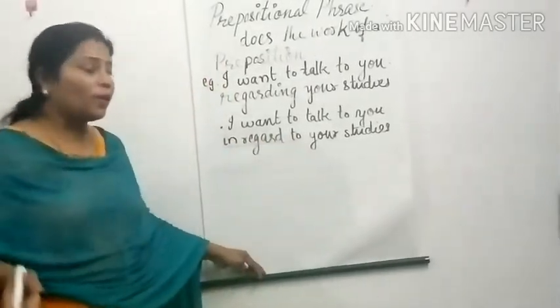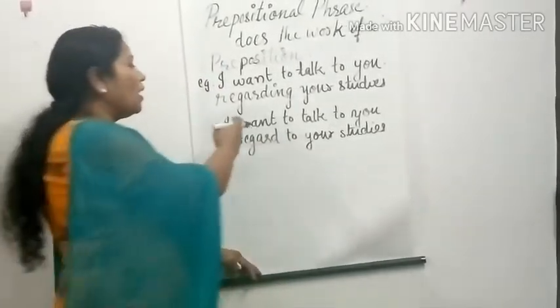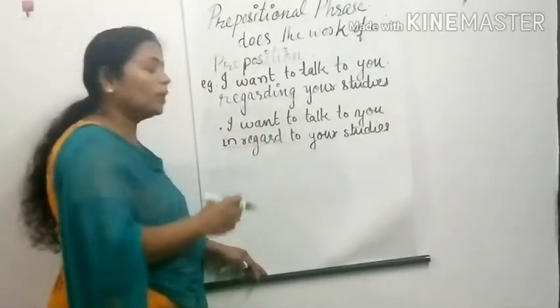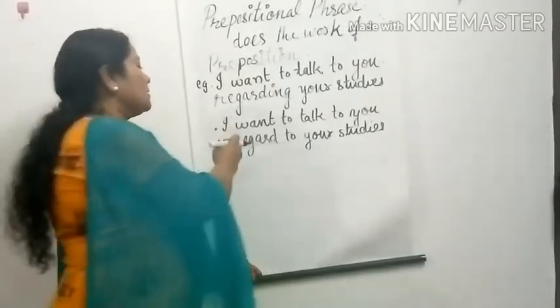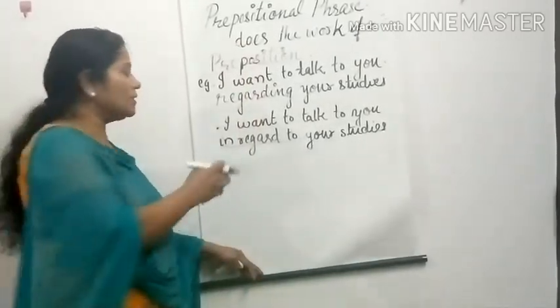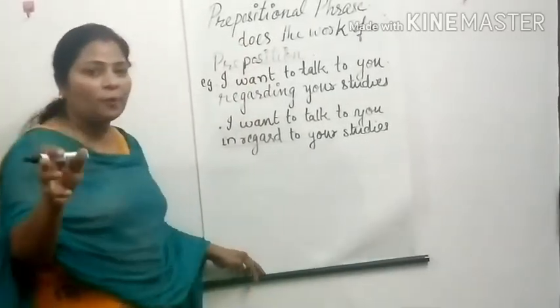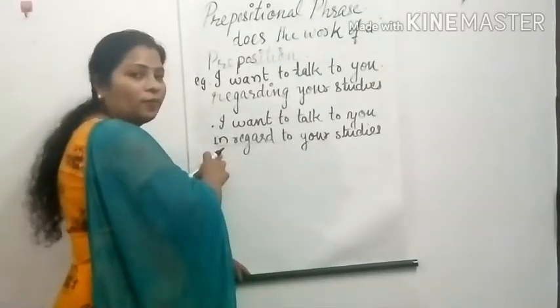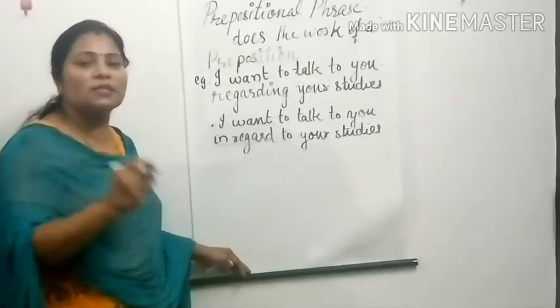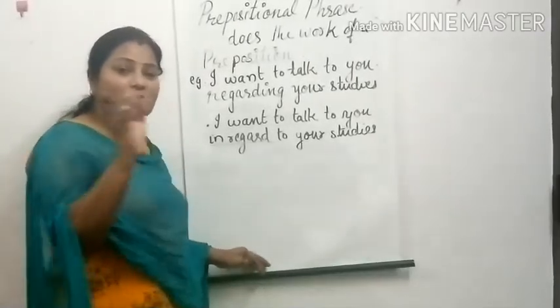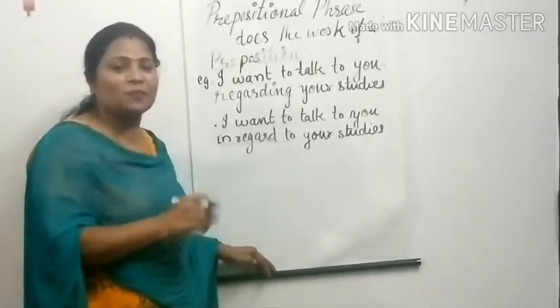Okay, in regard to your studies. So this is called prepositional phrase since there is a use of preposition in, right? So prepositional phrase is really very easy to find out because you just have to find out the prepositions, okay?